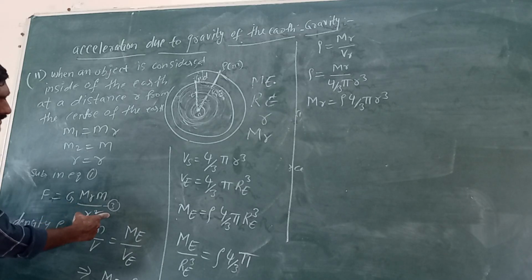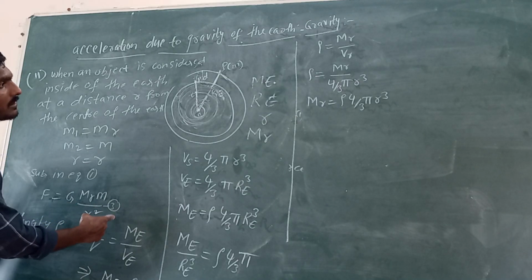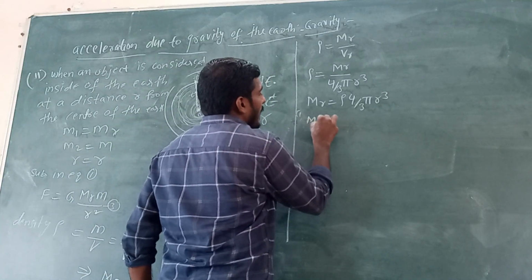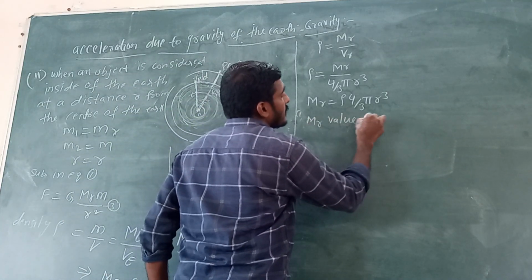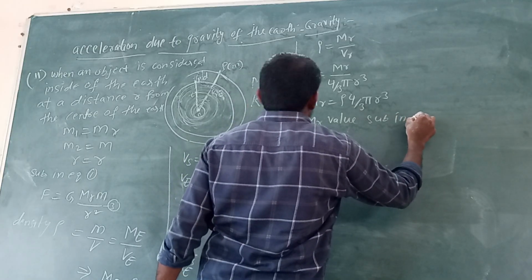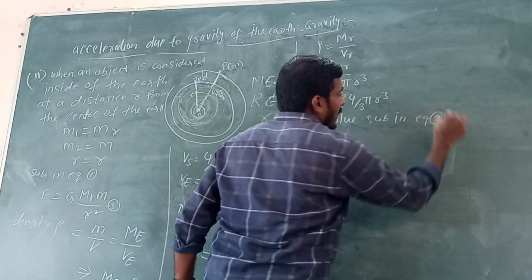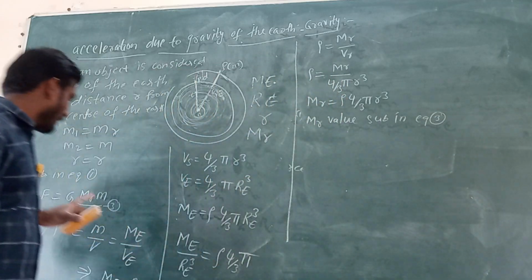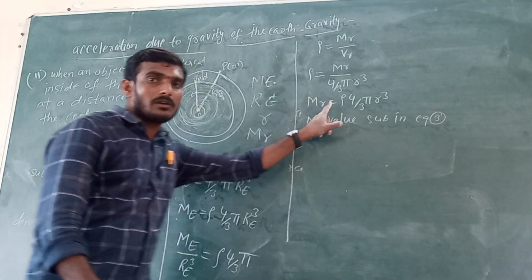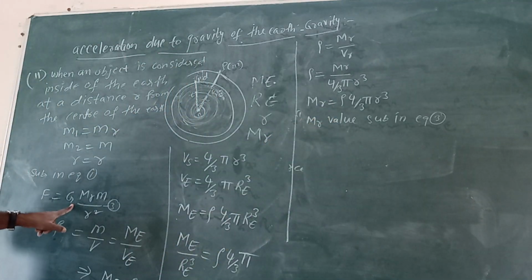This is equation 2. Now this mr value we substitute in equation 3.